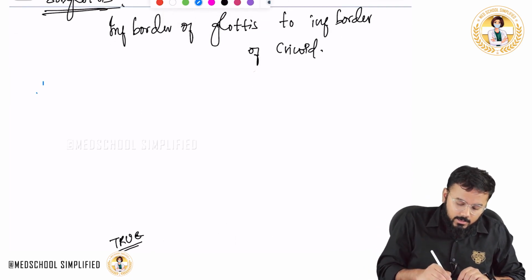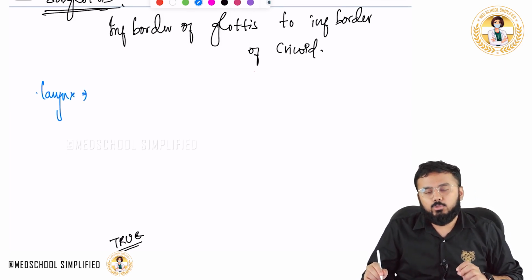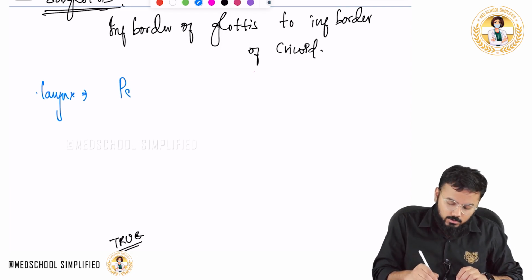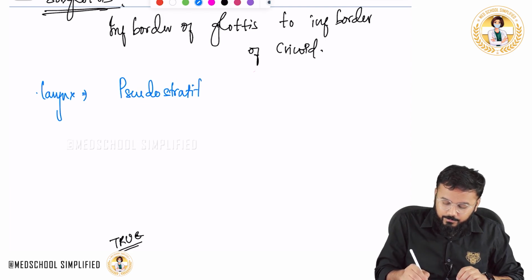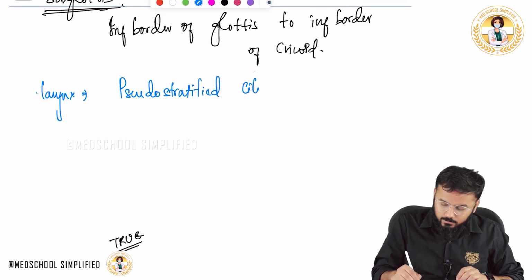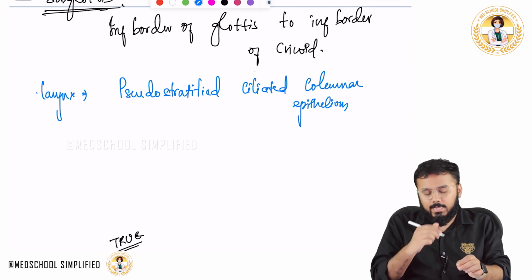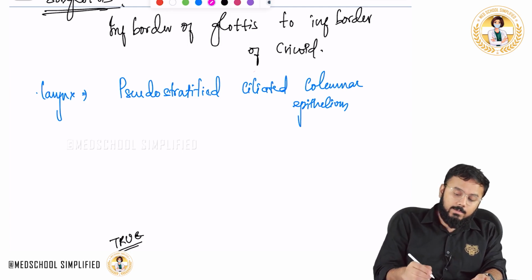Now if you look at the epithelium, guys, the entire larynx is lined by pseudostratified ciliated columnar epithelium except the vocal cords. So the entire larynx is lined by what? Pseudostratified ciliated columnar epithelium except the vocal cords.